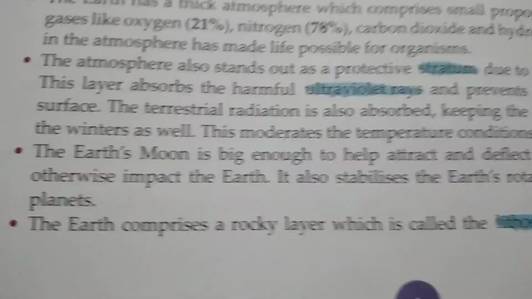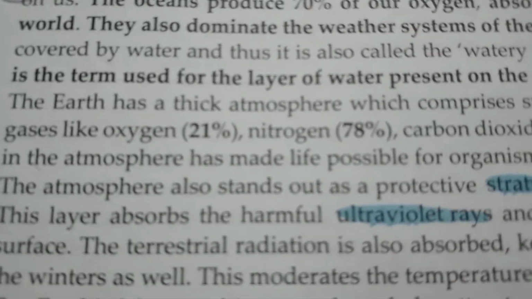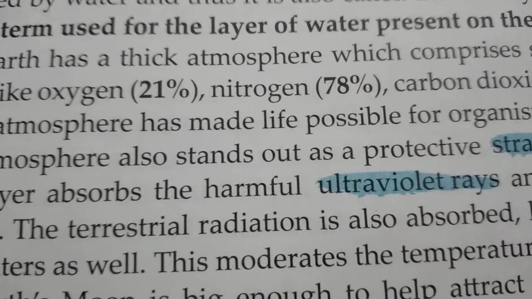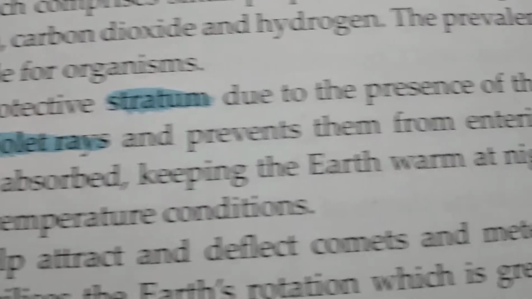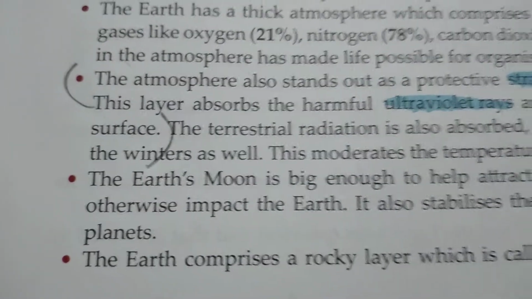Now the next point, that is the third one. The atmosphere also stands out as a protective stratum due to the presence of the ozone layer. This layer absorbs the harmful ultraviolet rays and prevents them from entering the Earth's surface. So altogether 3 points we have written, and that is enough for this answer.